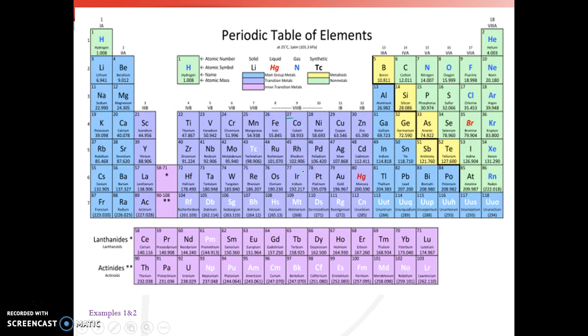Now, if we aren't given a mass number for an element, we have to look at the periodic table to get that mass number. We look at this bottom part, which says atomic mass. It's a number in decimal form, so we take it and round it to the nearest whole number. So 58.933 rounds to 59 as our mass number. And we only do that if the mass number is not given.